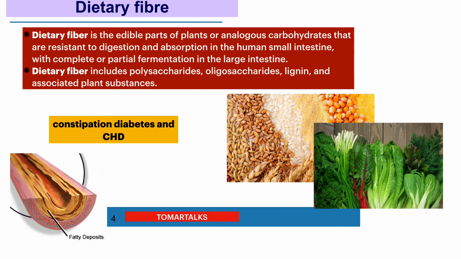The amount of dietary fiber consumed daily should not be more than 40 grams per day. Per 2000 kilocalories of energy, approximately 40 grams of dietary fiber is required. Excess consumption should be avoided, because excess dietary fiber is said to be responsible for reduced absorption of micronutrients like calcium, magnesium, iron and zinc. So they should be taken in a regulated amount.